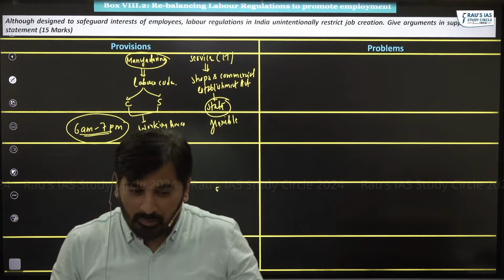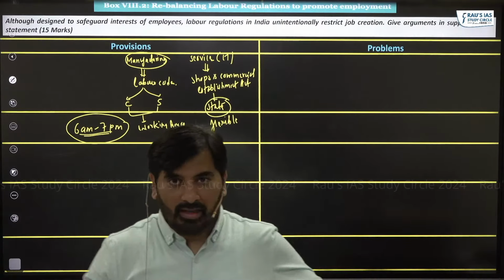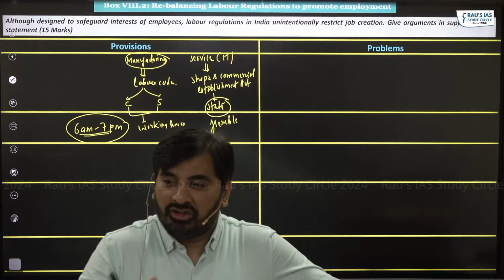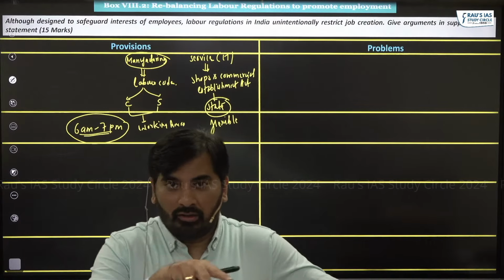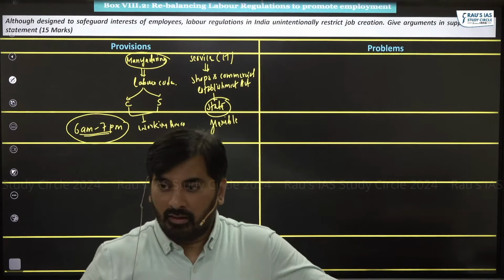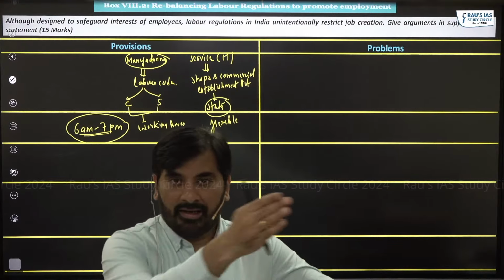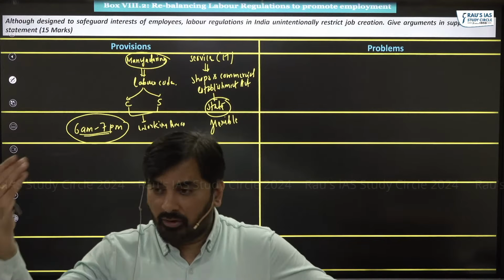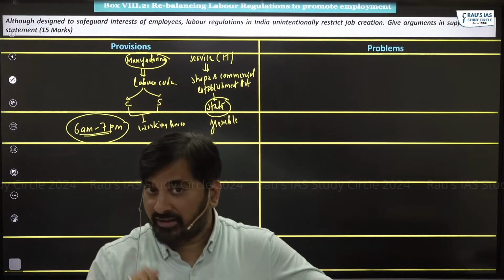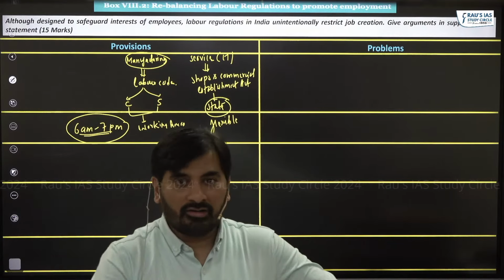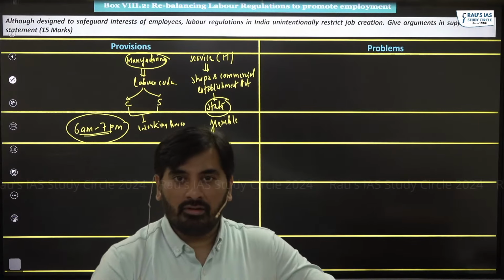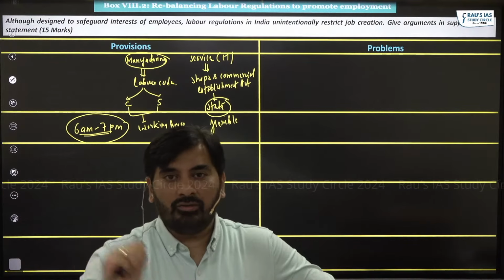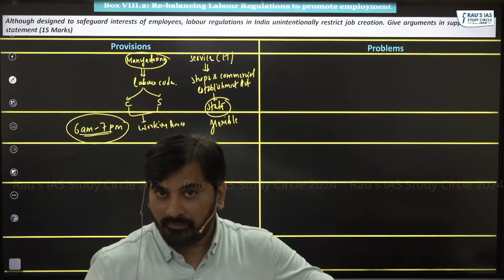Let me give you another example. I'm a foreign company based in China. I need to shift from China and I'm looking out for different options. For me, the options are India and Vietnam. In India, I look at the labor laws. Labor laws are very restrictive, especially in the manufacturing sector. I look at the labor laws in Vietnam. There, they are very flexible. So I would any day choose to go to Vietnam rather than come to India.